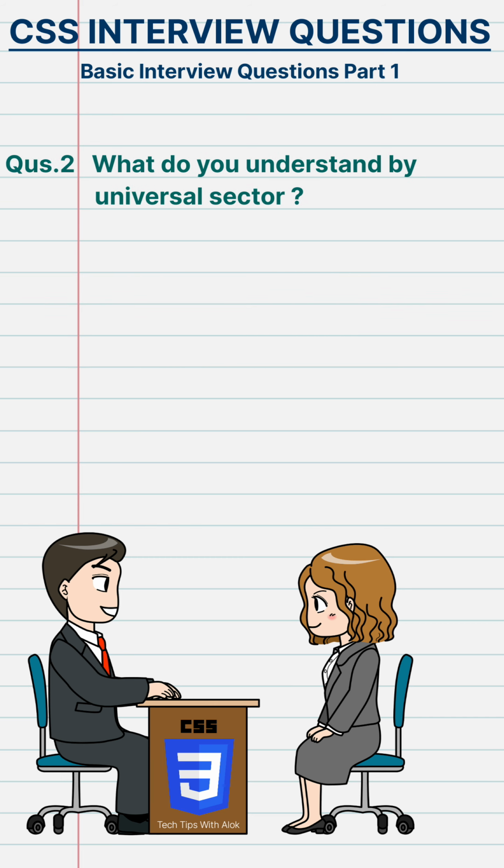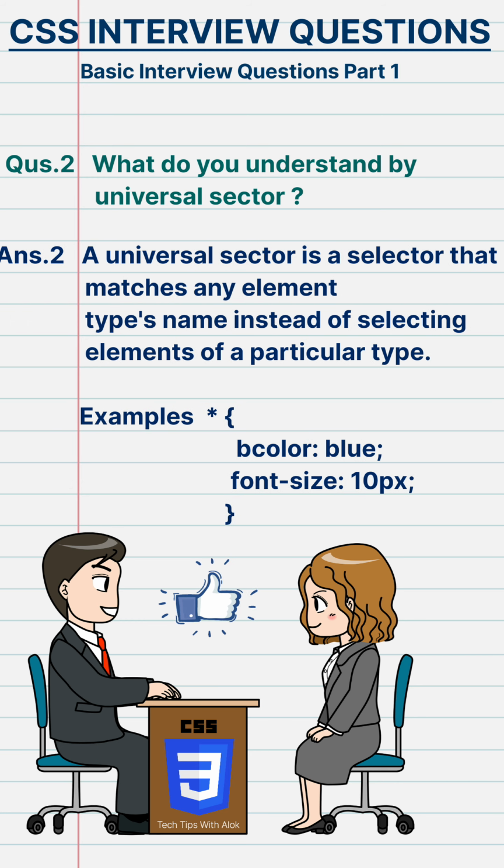What do you understand by universal selector? A universal selector is a selector that matches any element type's name instead of selecting elements of a particular type. Examples.